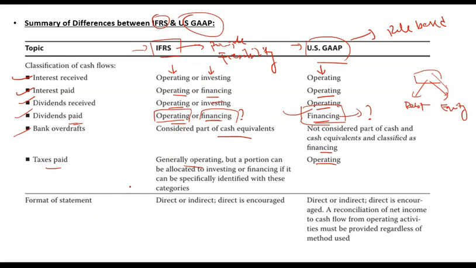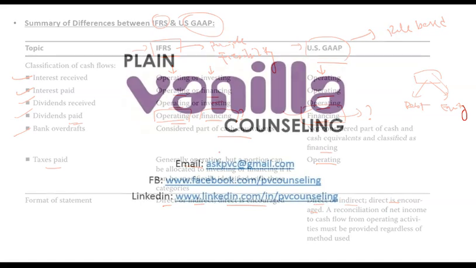With respect to formats, IFRS encourages the direct method, but you can use direct or indirect, both. In US GAAP again you can use direct or indirect, both, and direct is encouraged. But in US GAAP you are also required to give a reconciliation of your cash flow from operating activities from the direct method and from the indirect method. So if you are using the direct method, you should reconcile it with the indirect method, and if you are using the indirect method, you should reconcile it with the direct method under US GAAP.